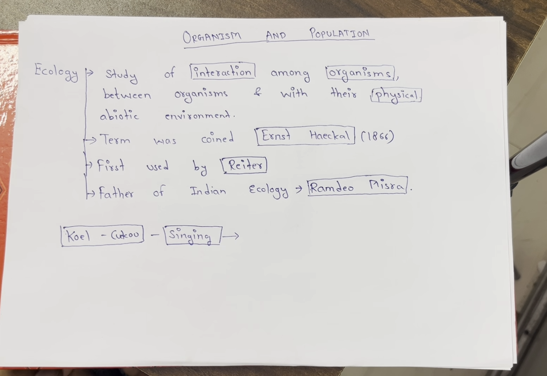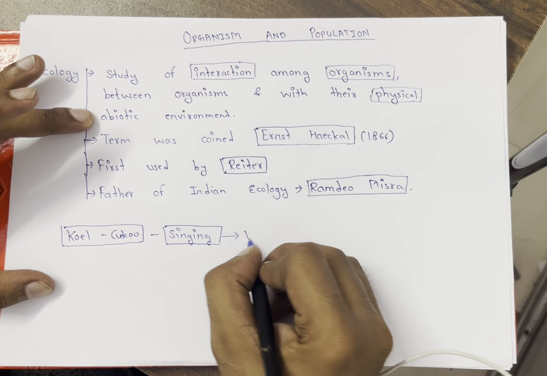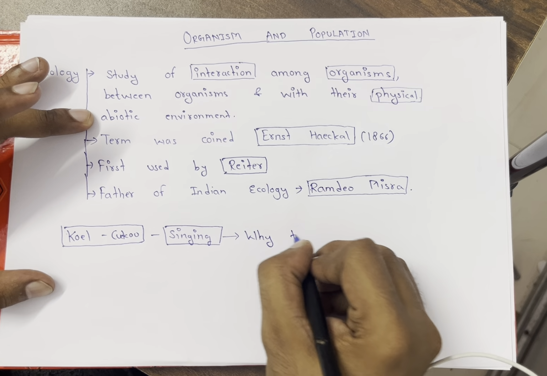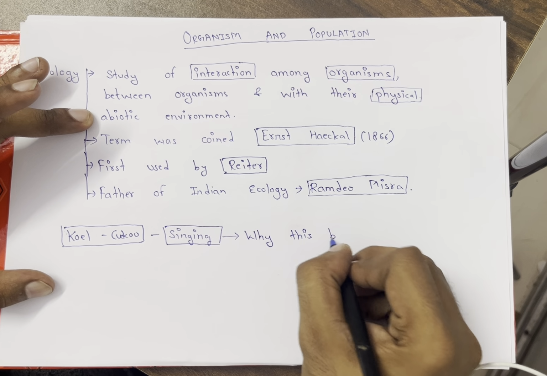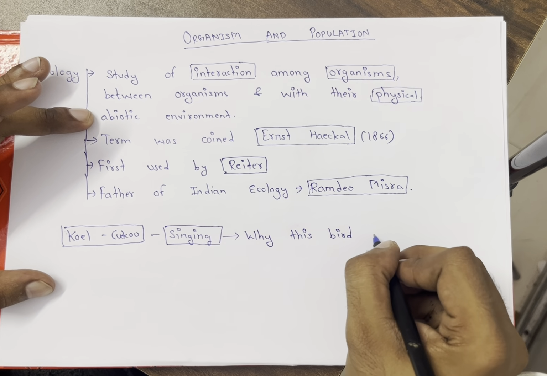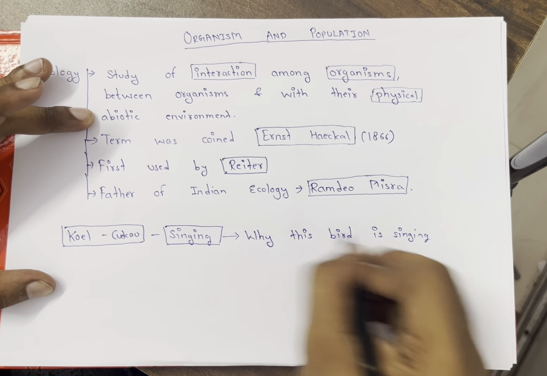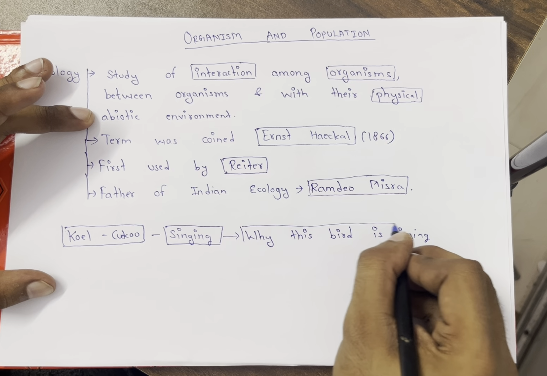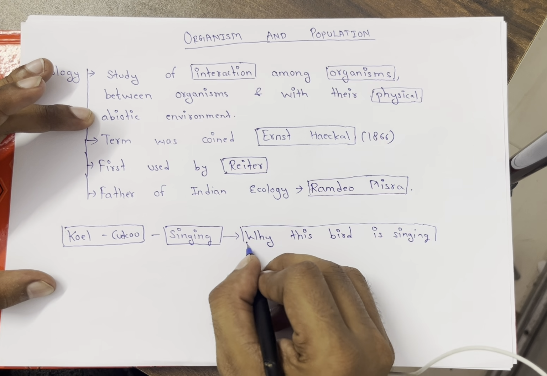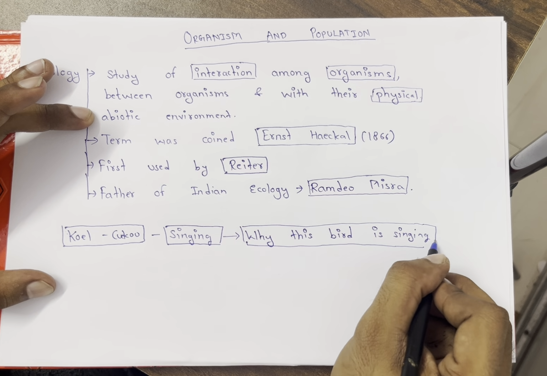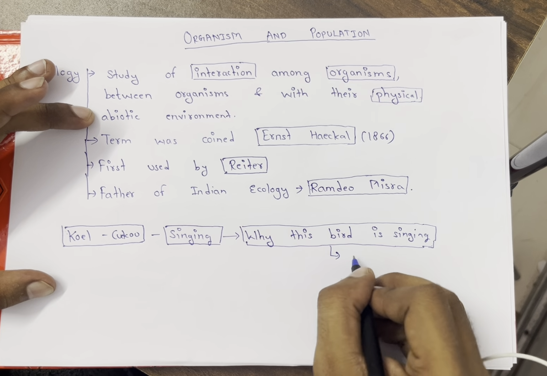It is biology. But now listen carefully, I want you to pay attention to this part. If I ask why this bird is singing, this study comes under ecology.